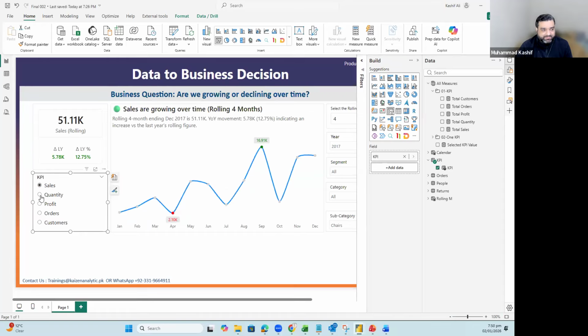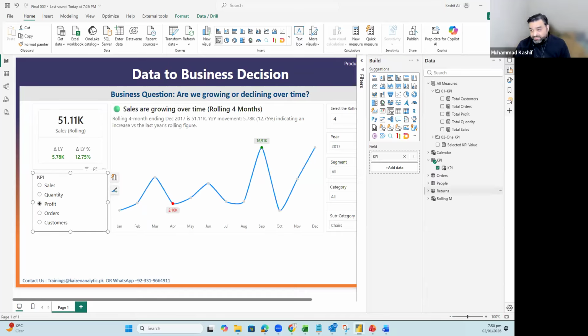So it is sales, it is quantity. So the values are changing. Sales value is a bigger one, then quantity, then profit. And for profit, of course, the min max is not correct. So we need to change the min max as well, because this min max is also not correct. This is the minimum one right over here, but it is showing this one as minimum.